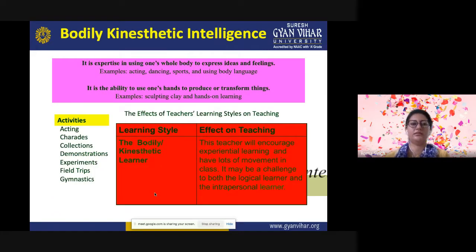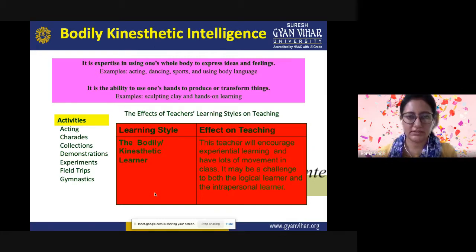Then the next kind of intelligence is bodily kinesthetic intelligence, and it means expertise in using one's own body, the body movement, to express ideas and feelings. For example, acting, dancing, sports, and using body language. So it is the ability to use one's hands to produce or transform things. So sculpting of clay, hands-on learning.